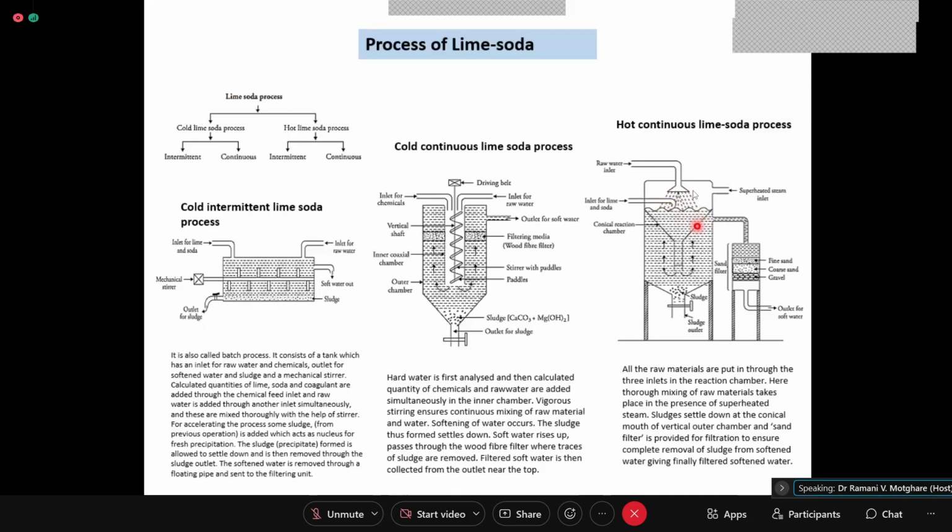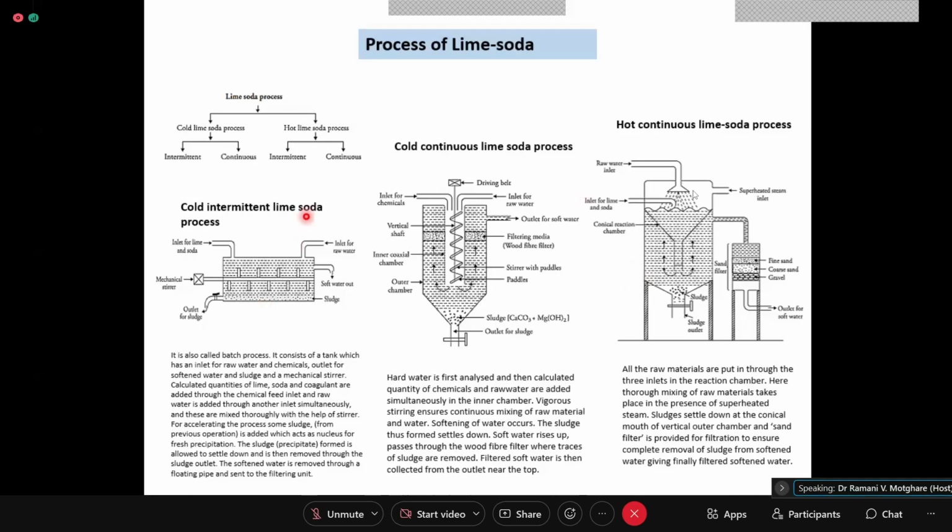Things are mixed here, and then the solution flows in this way, and there is no filter here, but the filter is here, a gravity filter, slow sand gravity filter. The reaction takes place, and whatever sludge is not removed here till it is moving here, the rest will be removed here, and the softened water will be coming out from here. So this is all about cold and hot lime soda process.